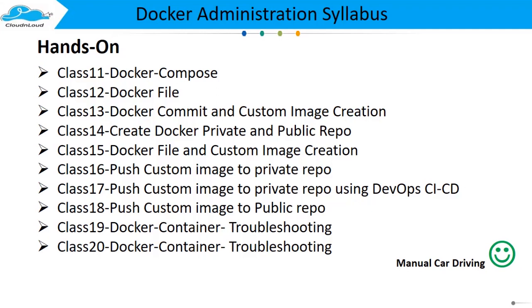Travis CI, for example. There are a lot of tools, but we will help you understand one or two of them. And pushing a custom image to a public repository is pretty much straightforward. And Docker container troubleshooting: there are a couple of troubleshooting approaches and logs, and a couple of actions you need to bear in mind. So we will explain that also.